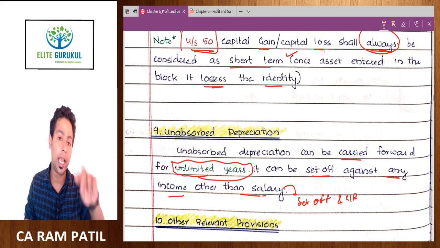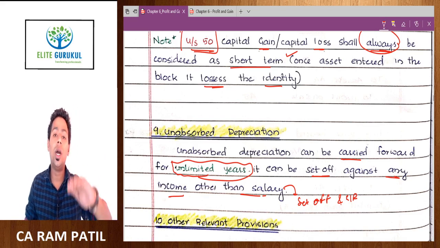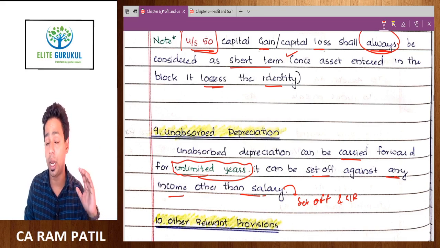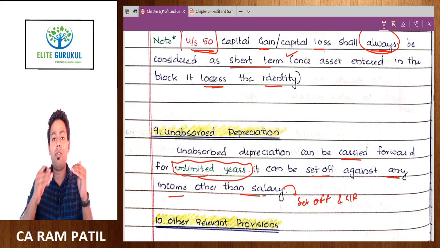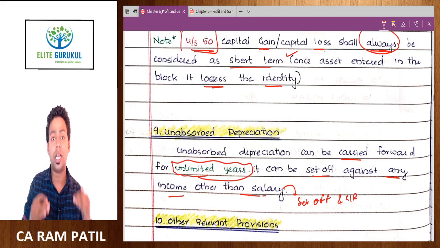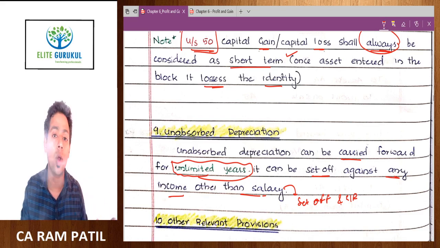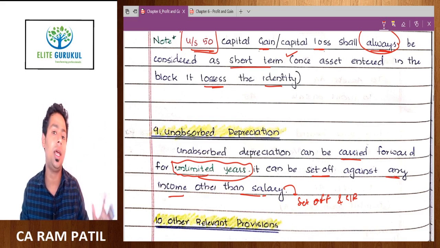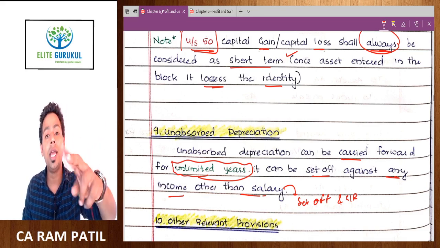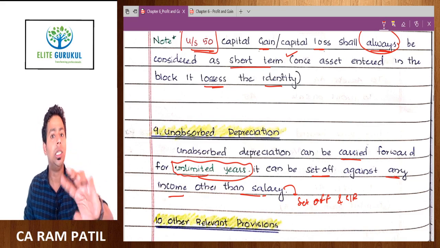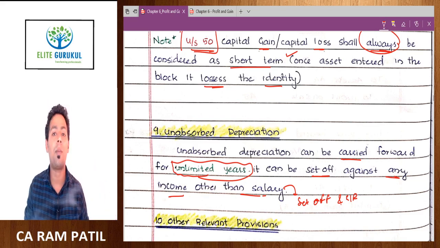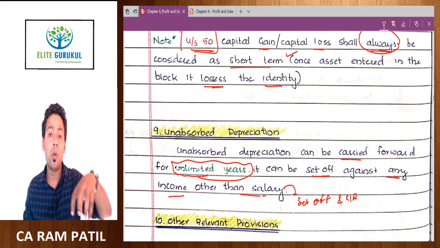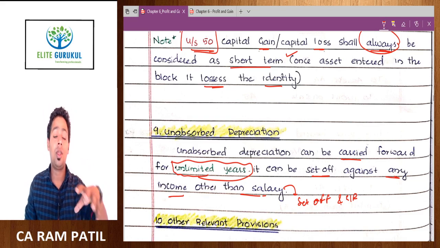And the second restriction that you should know: once we carry forward losses under a particular head to the next year, like if house property loss is carried forward from this year to the next year, the house property loss can be set off only against house property income and not against any other income. Meaning thereby, from next year onwards for carried forward losses only intra-head adjustments are possible, inter-head adjustment is not possible. But look at the provision which is available for depreciation.